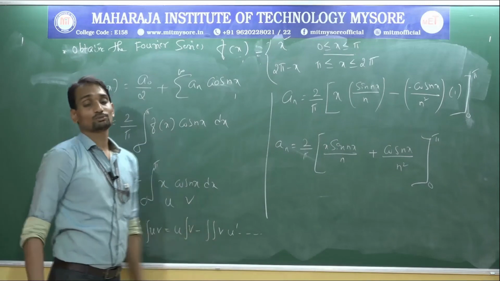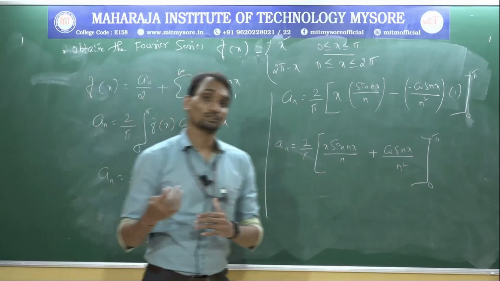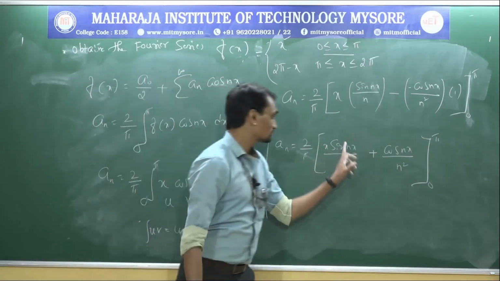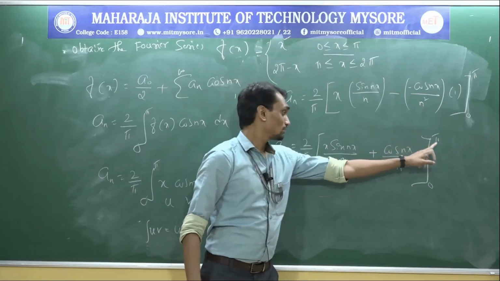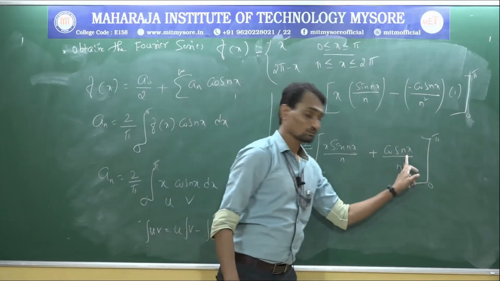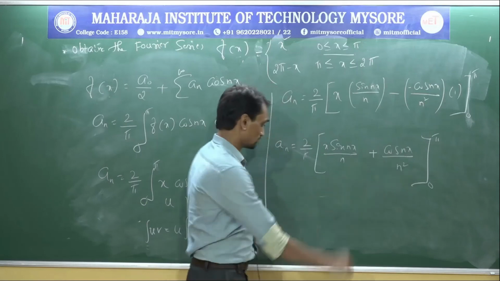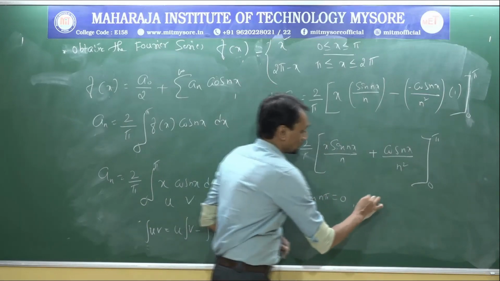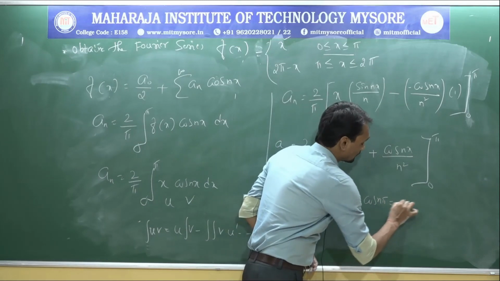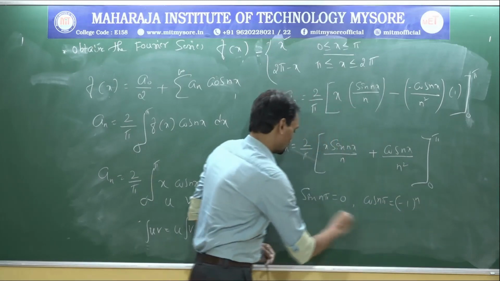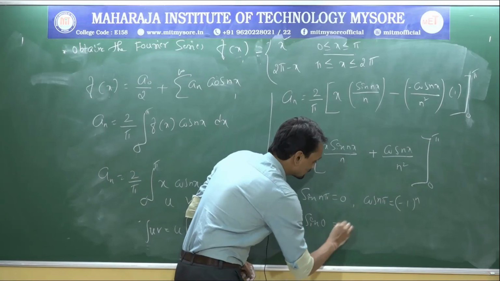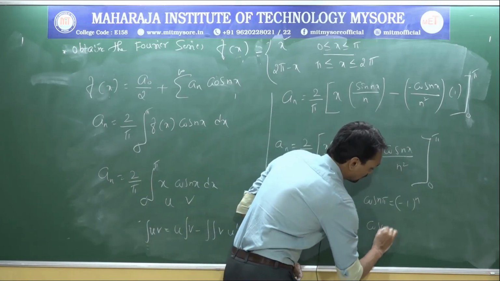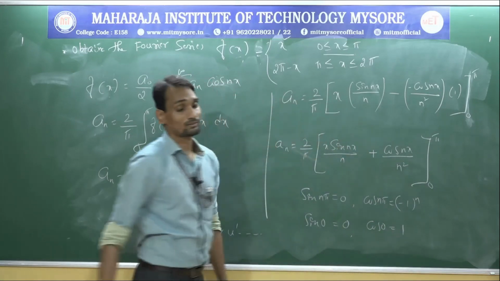Before substituting the integral limits, we can see the sum of the terms is 0. If I substitute the values, we have sin n pi equal to 0, cos n pi equal to minus 1 power n, sin 0 equal to 0, cos 0 equal to 1.